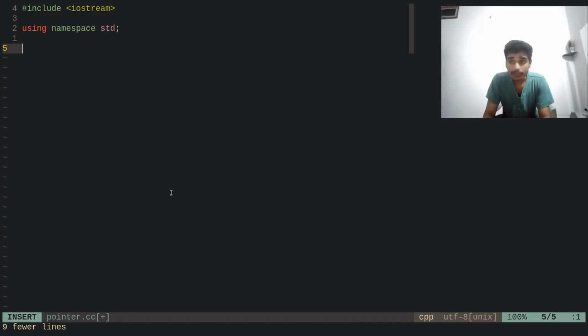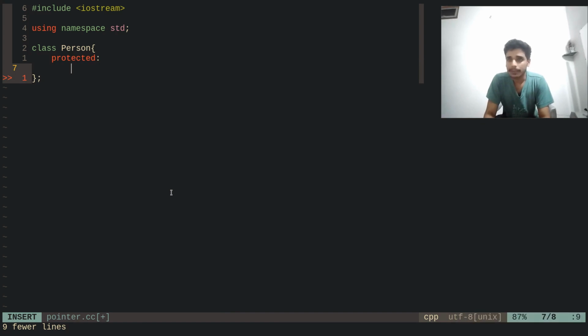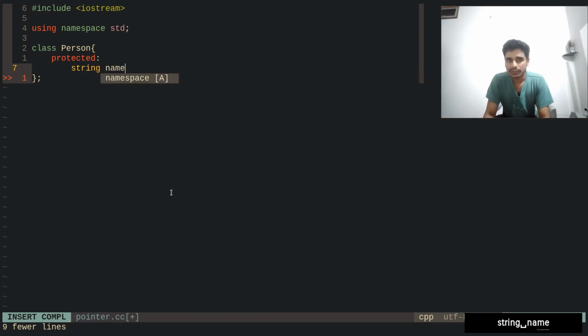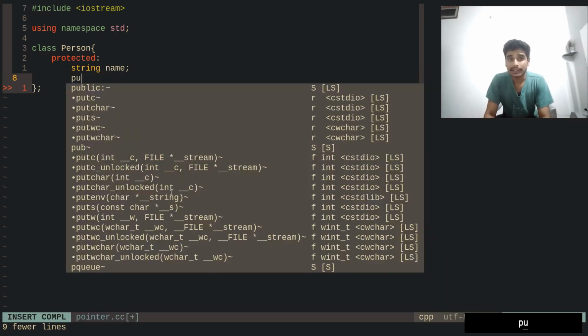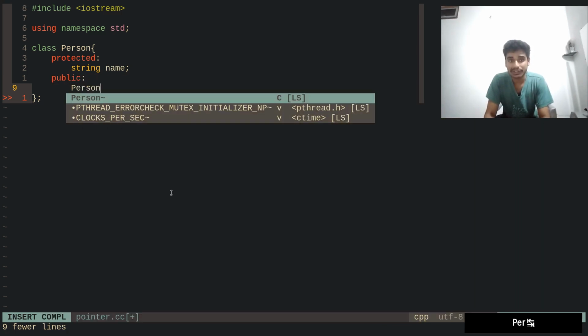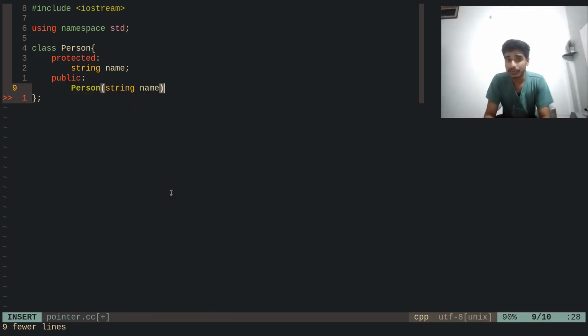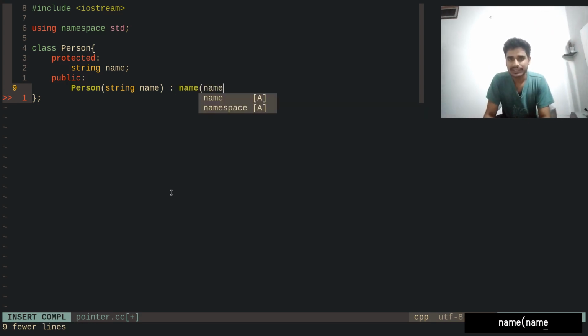Okay, so let's start creating the person class. The person class is simple. We are going to have a simple name. Then we are going to have some member functions and constructors. Let's start with the constructor. The first and the only constructor would be with the name, and we just initialize it.